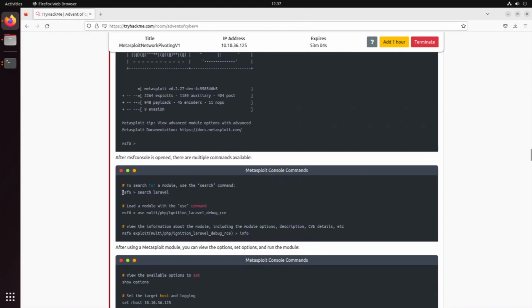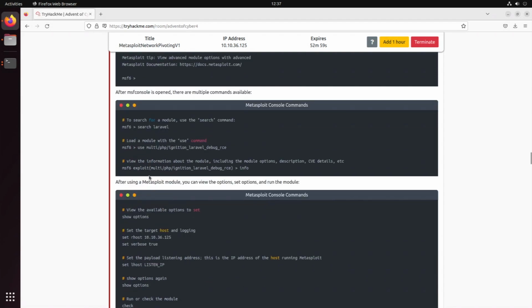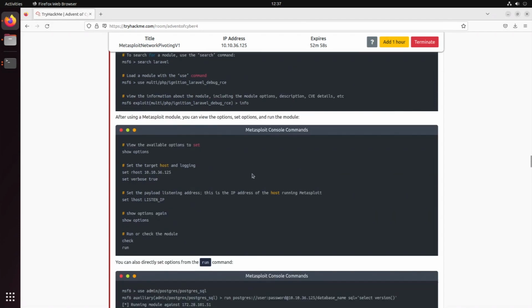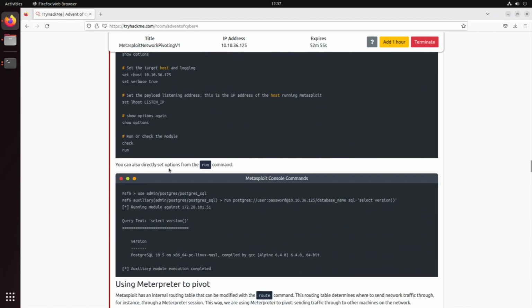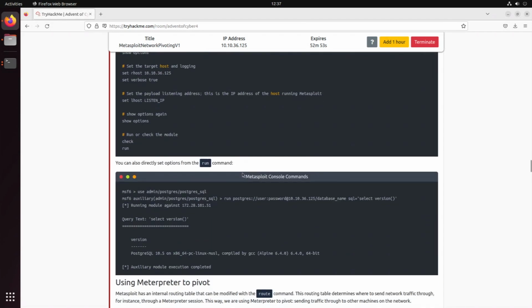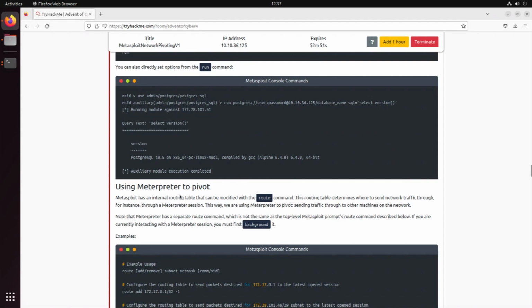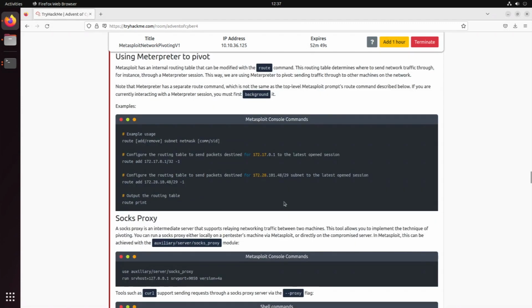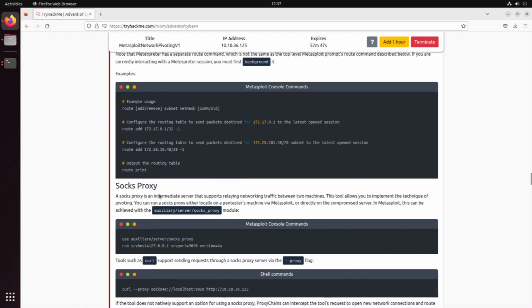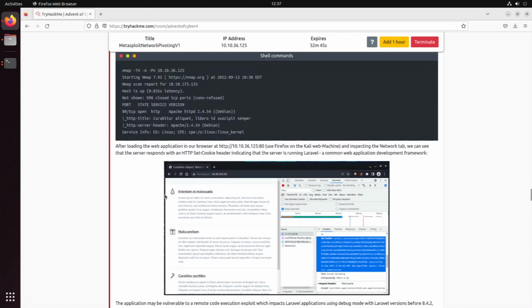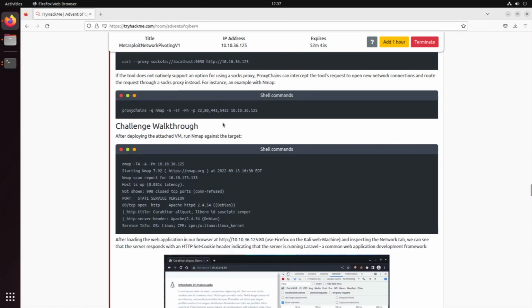So we can do multiple commands. We can search for a module, load a module, view the information of a module, and then directly run the module as well. We can then use Meterpreter to pivot. We have the SOCKS proxy. I'm not going to go through those parts right now, but we're going to be doing the challenge walkthrough together.